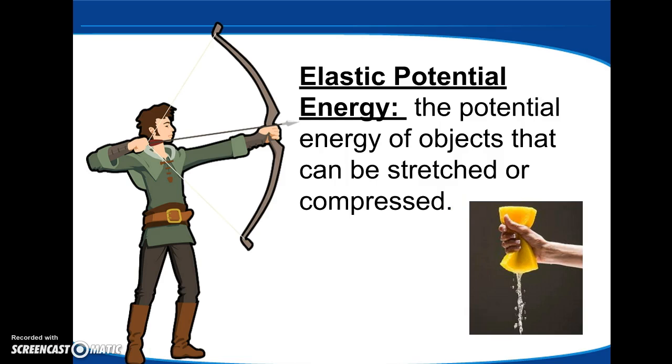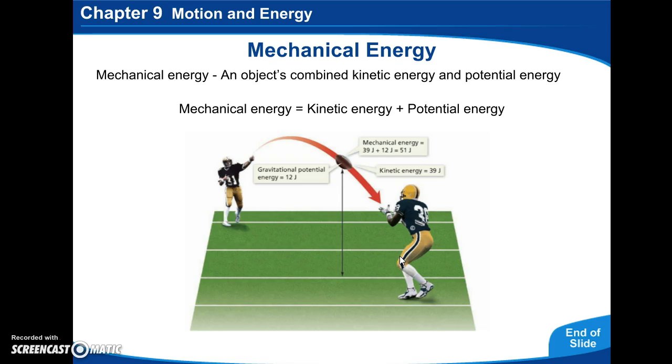And then there's elastic potential energy. And that's the energy stored in objects that can be stretched, like a bow or a rubber band, or things that can be compressed, like a sponge. And the mechanical energy, and you're not going to have to calculate this, but mechanical energy is just going to be the combination of kinetic and potential energy.